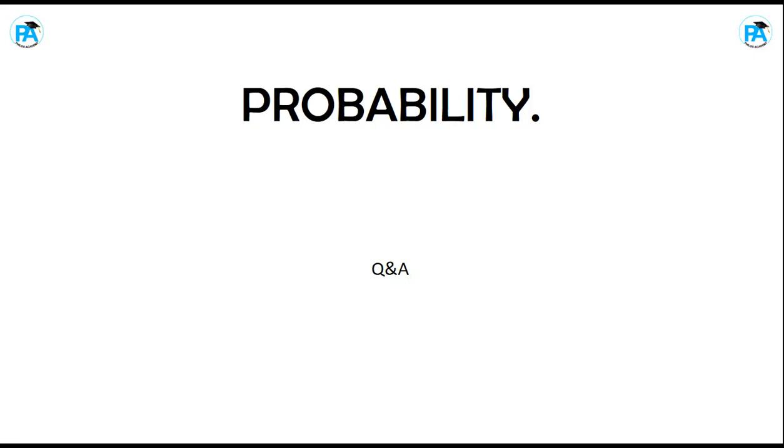Are you getting it? It is important for you to know that probability cannot be more than 1, and cannot be less than 0. If something is less than 0, it means the thing is negative. So you can't get a probability with a negative answer. It will surely be between 0 and 1. And it cannot be greater than 1. It can't be 1.5 or 1.2. No. Okay, so it's important to know that as well.